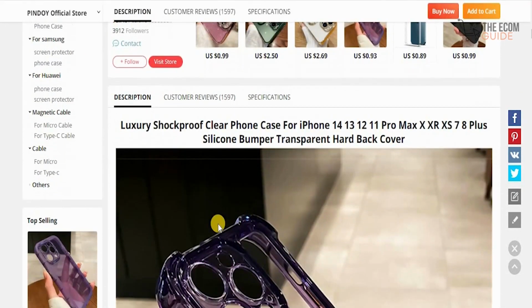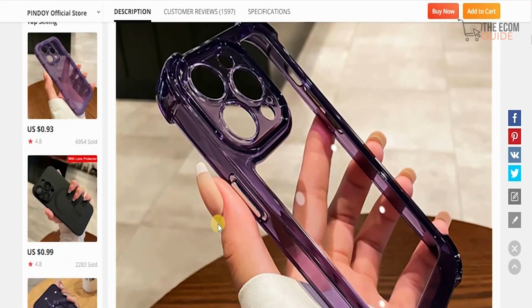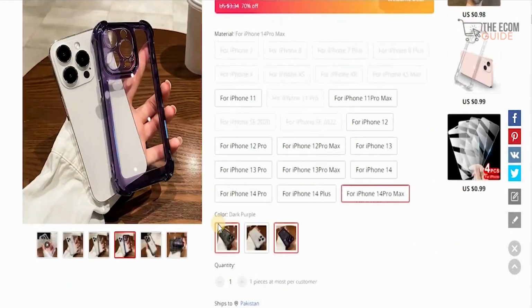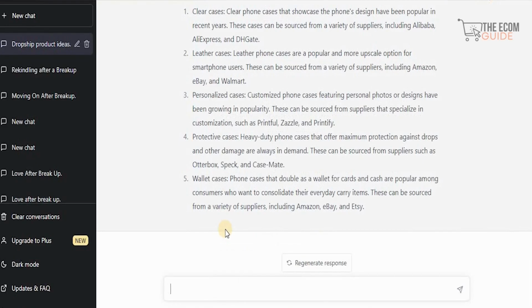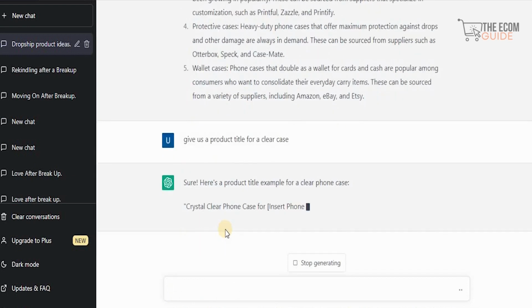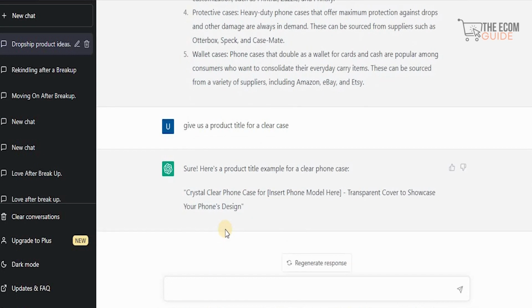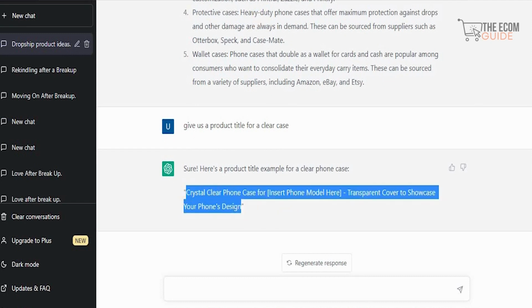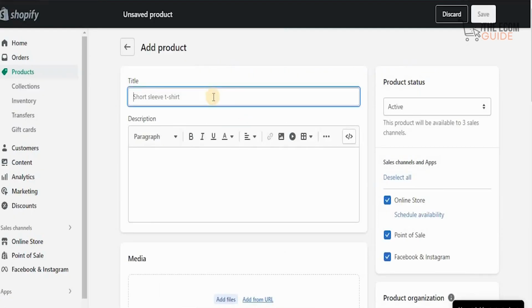Now the beauty about this is the fact that with ChatGPT, you don't need to do anything yourself. Let's head back to ChatGPT and say, give us a product title for a clear case. Once we say that, it's going to give us a product title to actually put on our Shopify. So let's say, crystal clear phone case for the number that we want and a transparent cover to showcase your phone design.